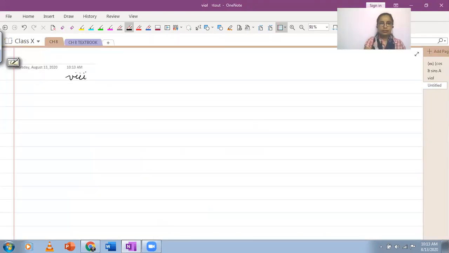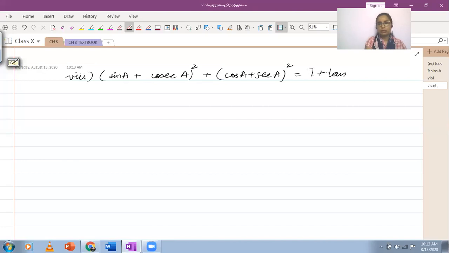So this is the A part. We have sin A plus cosecant A whole square plus cos A plus secant A whole square. This is equal to 7 plus tan square A plus cot square A.